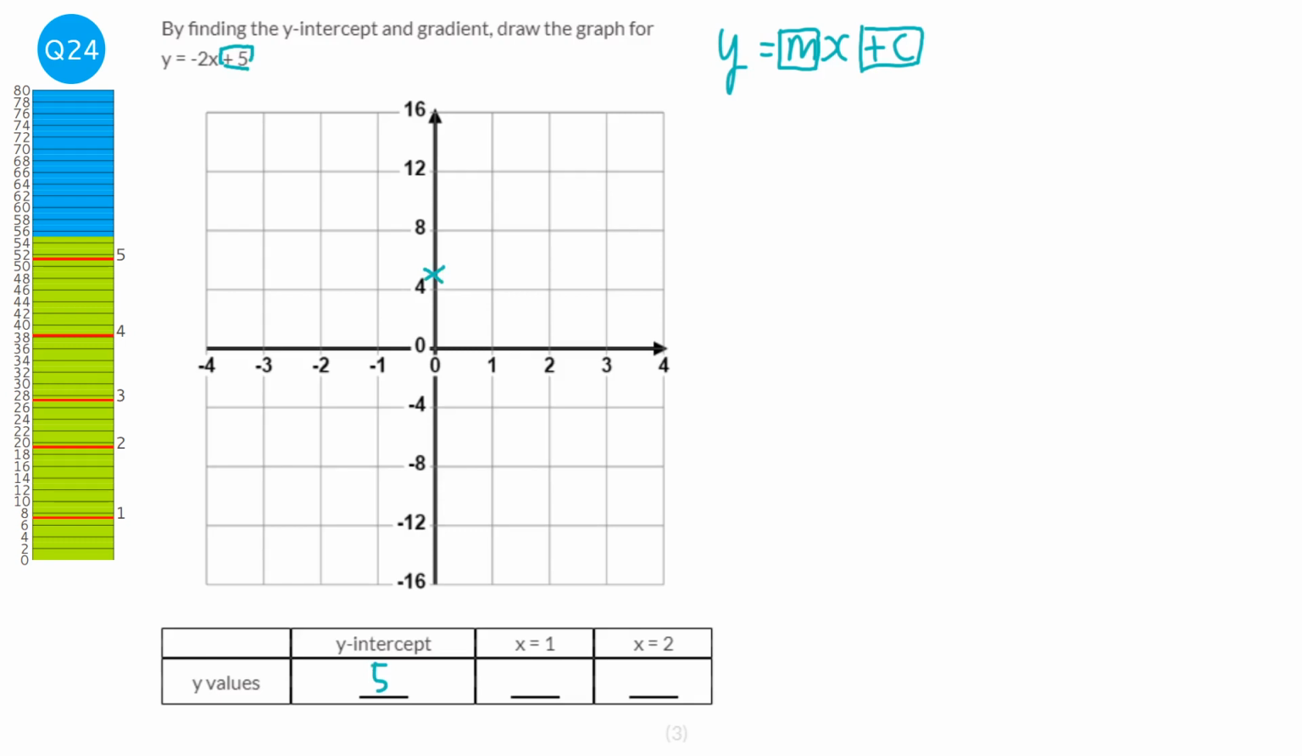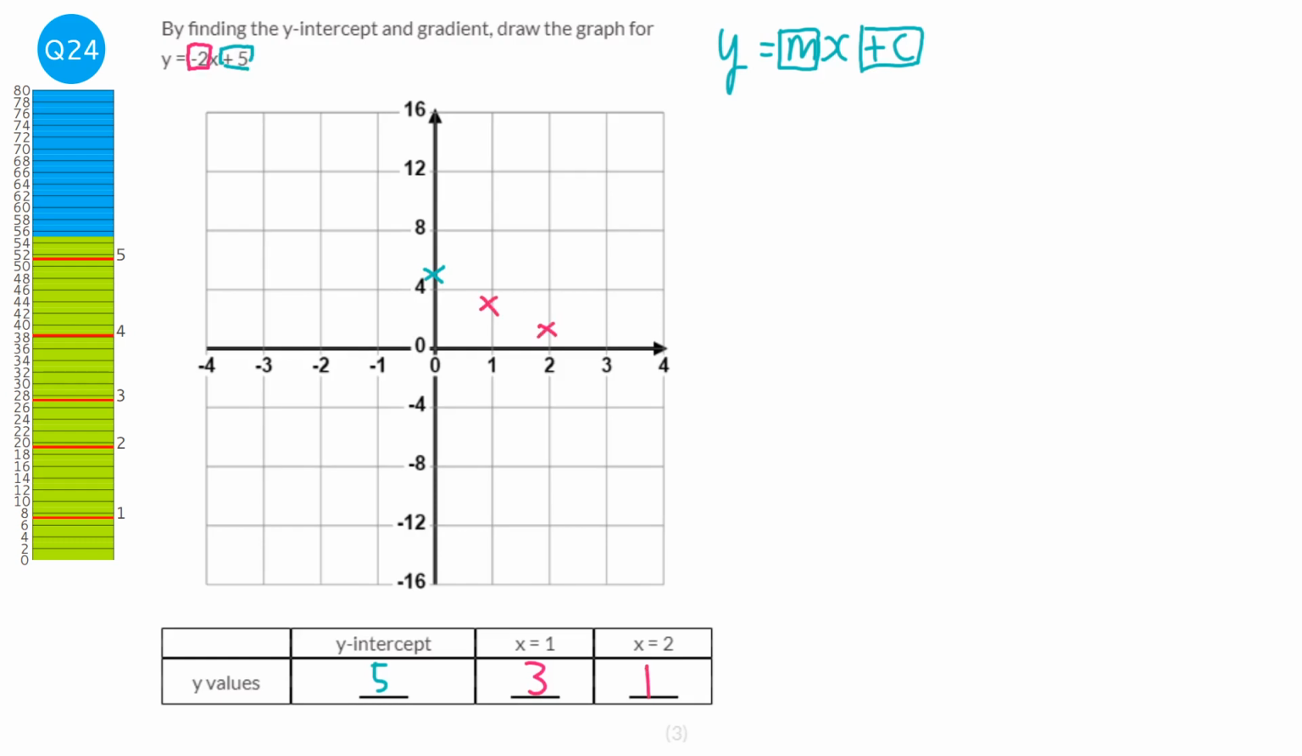We also know that the coefficient of the x is -2. Now what that gradient means is for every 1 we go to the right, we're going to go down 2. So if we go 1 to the right, it's going to be down 2 from the 5. Well, down 2 from the 5 will be 3. And then if it goes another 1 to the right, it will go down another 2. So that would be 1. So it would be at 3 and then at 1.